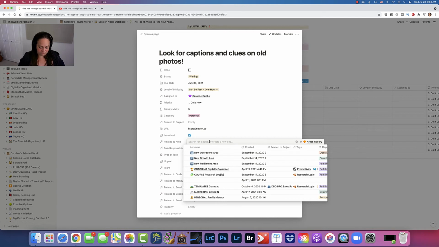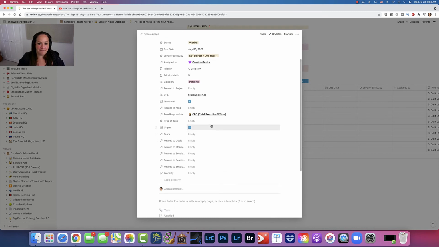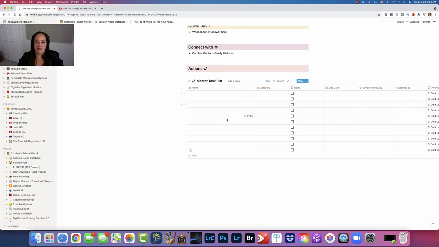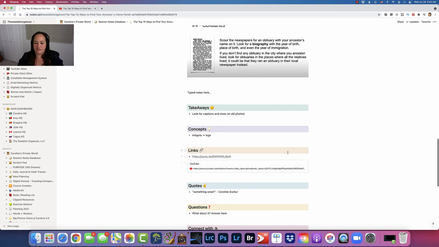The area might be, again, something I'm working on. In this case, it's personal. If it's business, I have a lot more things to relate to because I do use this mostly for business. The type of task would be a one-time, maybe. I also have an option for recurring. The team, the goals, and then there's more stuff down here that we use for the business, but I just wanted to show you. I don't want to go into how I do tasks in this video, but I just wanted to show you that I put that right in here so that then I have that related to, and it goes directly into my task list.